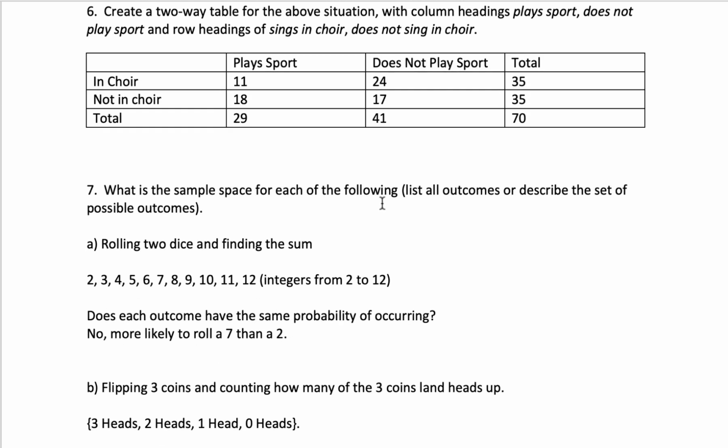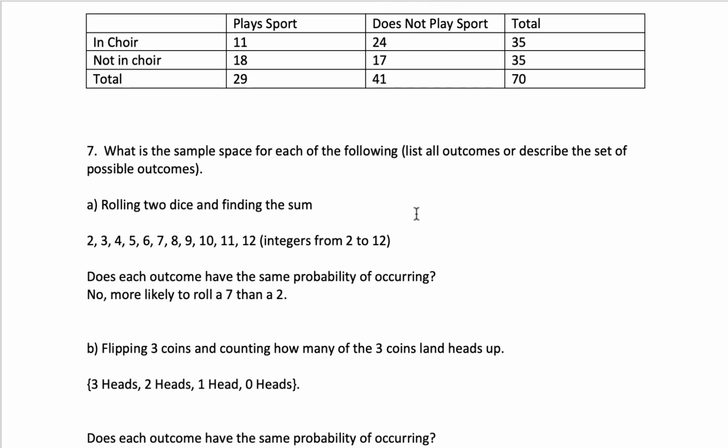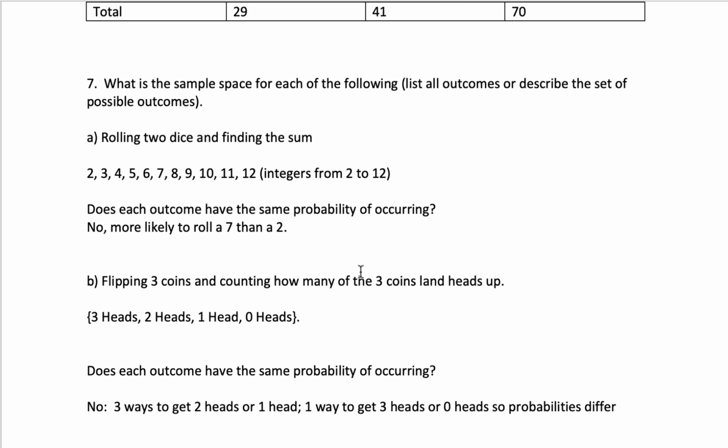The sample space is the list of possible outcomes for a given set of events. So when we roll two dice and find the sum, the only possible outcomes are 2, 3, up through 12. And these are not equally probable because there are many more ways to roll a 7 than there are to roll a 2 or a 12. There's only one way to get a 2, one way to get a 12, and there are 6 ways to get a 7. So they don't all have the same probability.